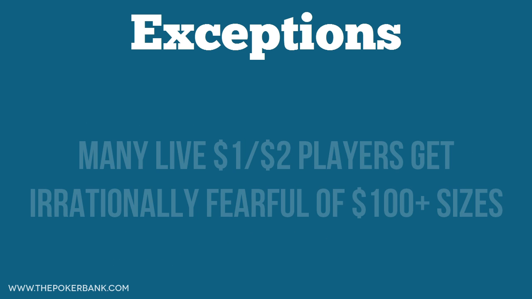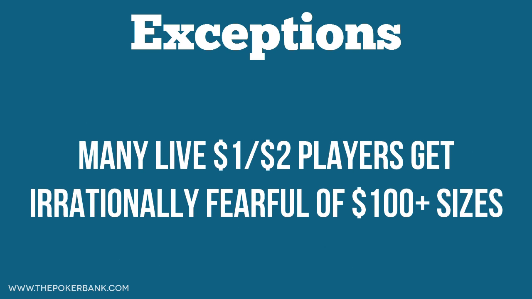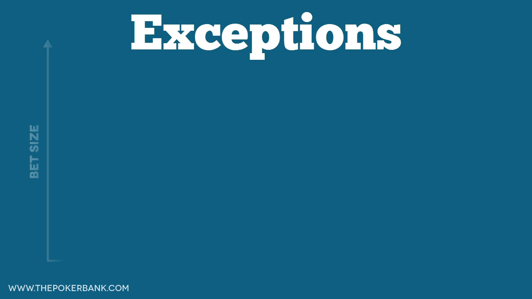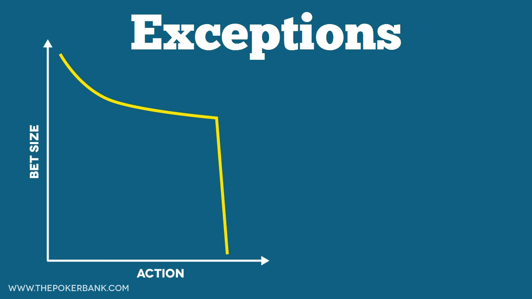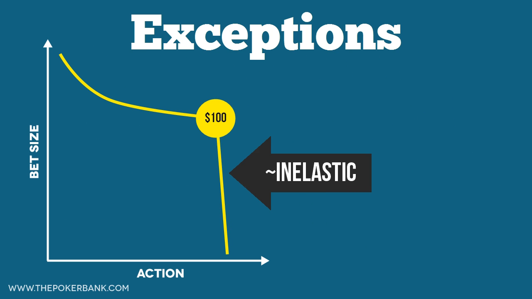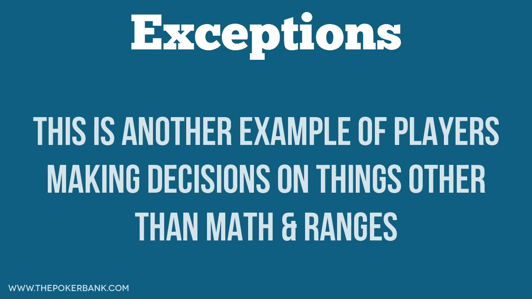Many players, especially in small live games like 1-2, get irrationally fearful of bets that are $100 or more, so while they may be inelastic to any bet size up to $99, once the size is $100 or more, they begin to give action at a much lower frequency. This is an example of bad players making decisions based upon absolute dollar value rather than relative pot odds.